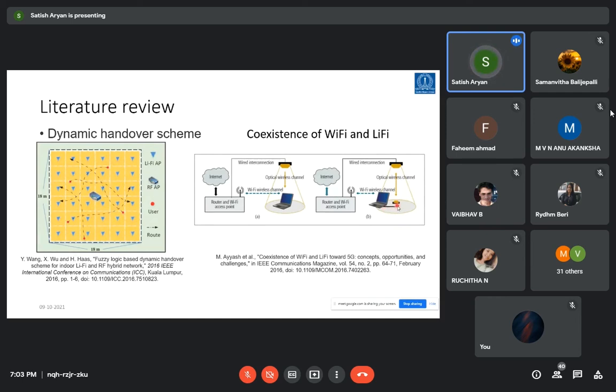But we can write down the protocol such that where I'm getting the VLC access point, I'll go with the communication through the VLC access point, both uplink and downlink. If we cross this communication area from the VLC access point, the continuity should go with the wireless Wi-Fi access points.